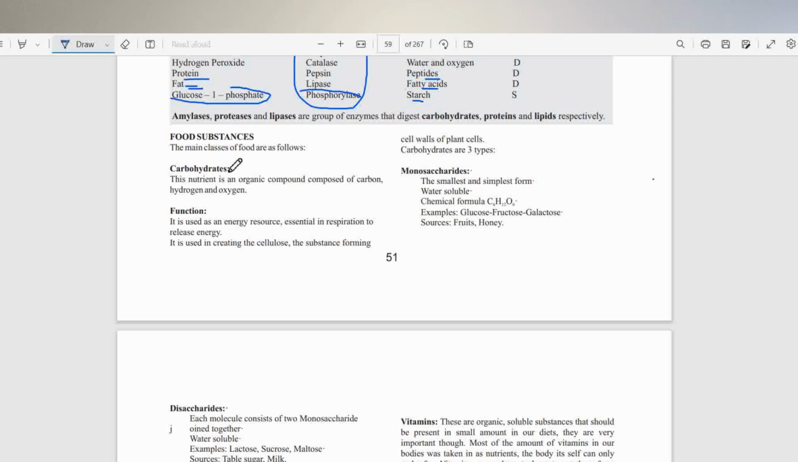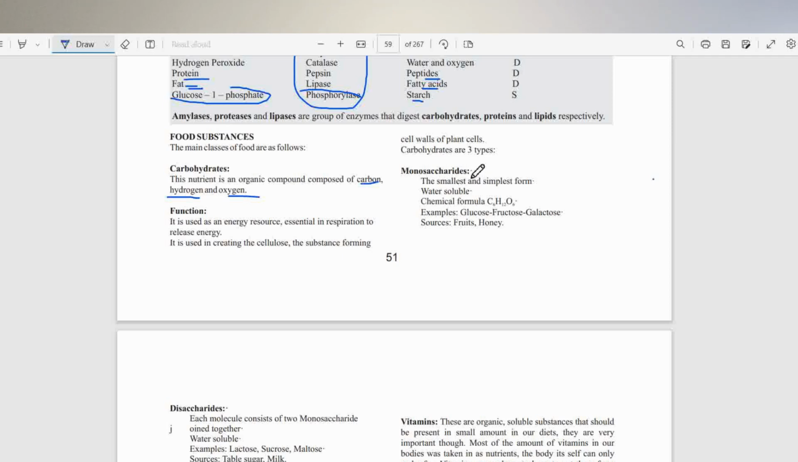Now for carbohydrates, of course they are organic compounds. That means they contain carbon. In addition, they have hydrogen and they have oxygen. This is their function. They are used as an energy resource, and they are essential for respiration to release energy. And of course, they are used in creating cellulose, which is the substance that forms cell walls in plant cells.